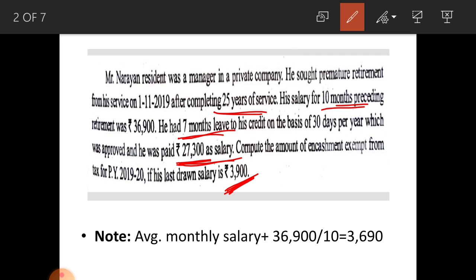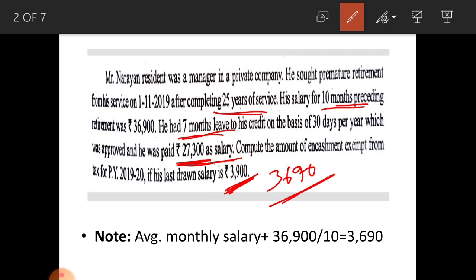We should consider average monthly salary, that is 10 months average salary, that is 3,690 rupees. This amount we have to consider. And here they asked you to calculate the exempt amount, that is amount of encashment exempt from tax. But let us solve the full problem, that is the taxable leave salary, for your understanding.